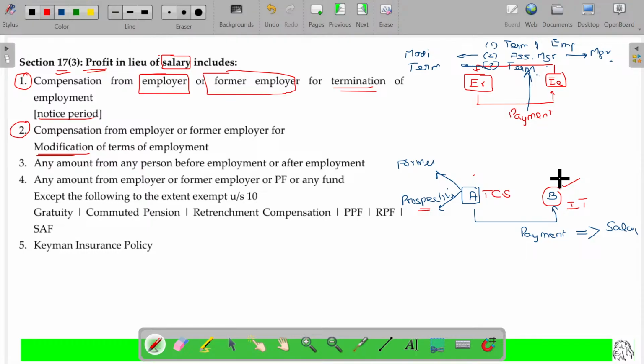Okay. A may be working with B, employer-employee. A and B, this happened up to 2020. Thereafter, B resigned.